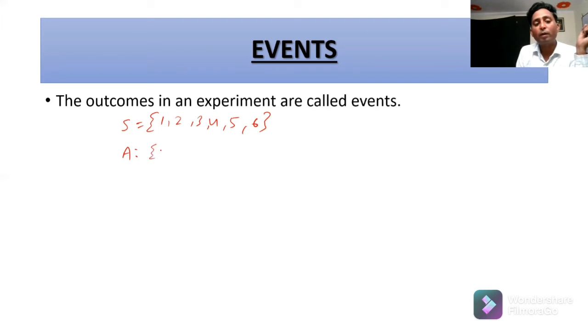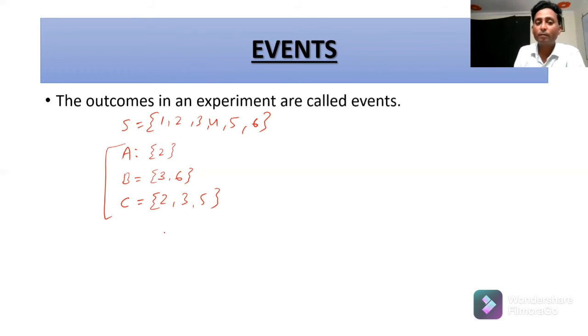There will be only one number here. Suppose B is the event of getting a multiple of 3. There will be 2 elements here, 3 or 6. Suppose we assume event C, which is prime number only: 2, 3, 5. So these are the events.